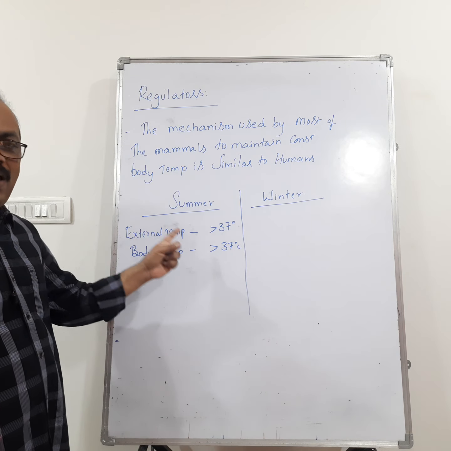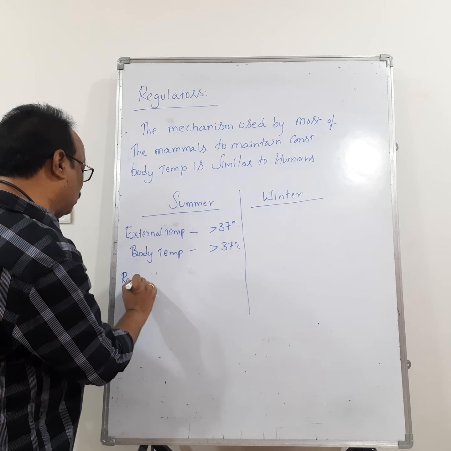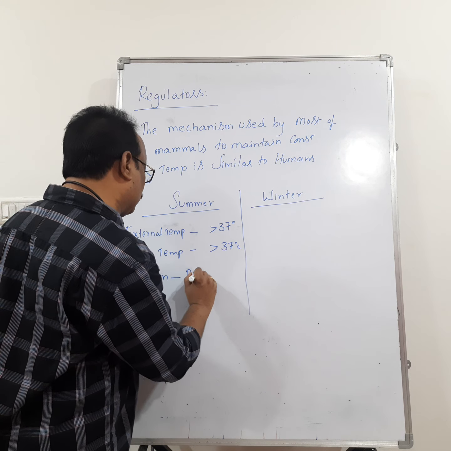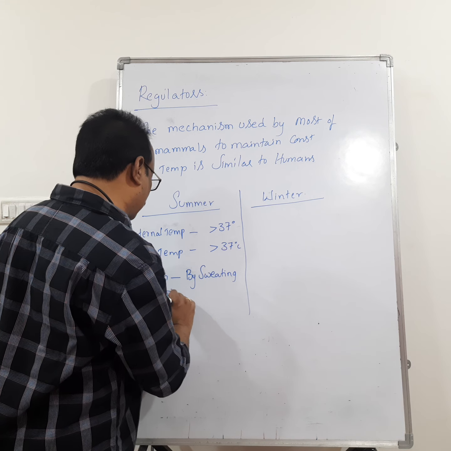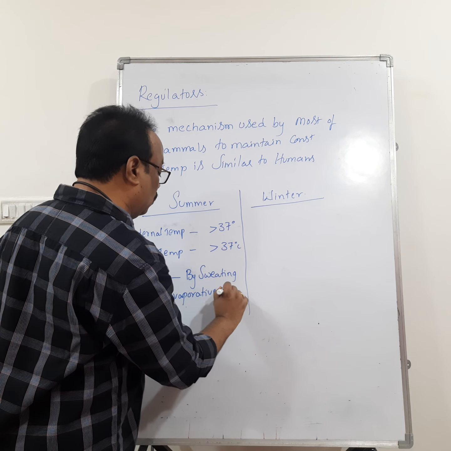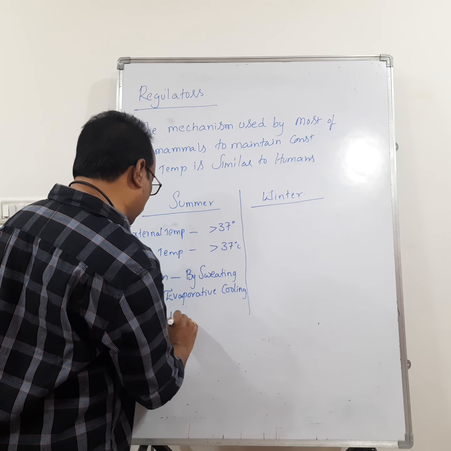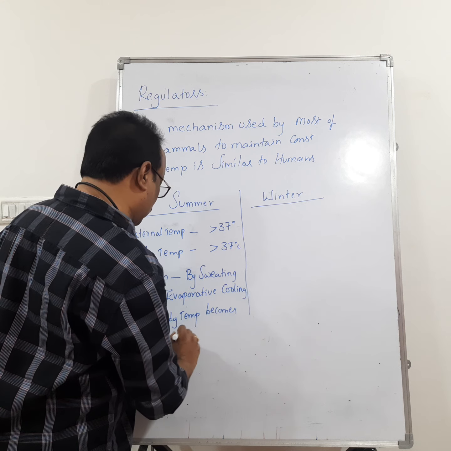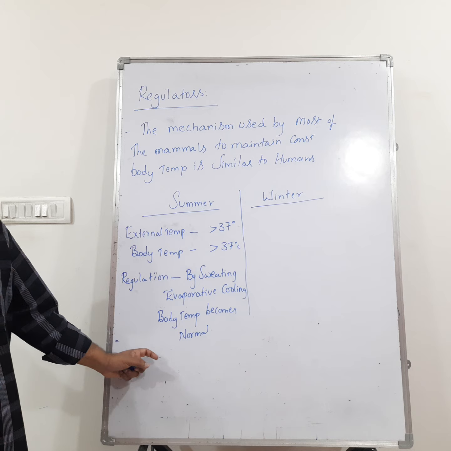Then how is man regulating in summer? Man is able to regulate the body temperature in summer by sweating. Due to sweating, evaporation takes place, and evaporation causes cooling. So we call this evaporative cooling, and the body temperature becomes normal. That means the body temperature comes to 37 degrees centigrade.